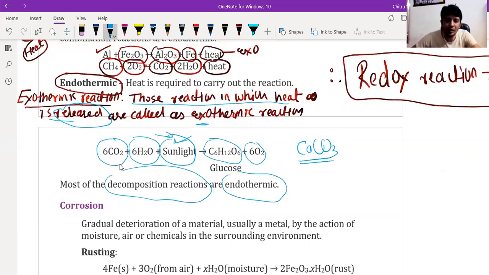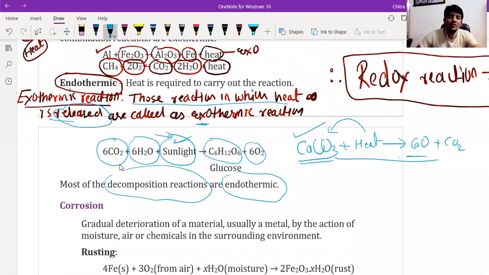When we heat it, it absorbs the heat energy to form carbon dioxide, along with calcium oxide. So here a dissociation reaction takes place by absorption of heat. That means it is a dissociation reaction as well as being endothermic. In this reaction heat is absorbed, that's why it is called an endothermic reaction.